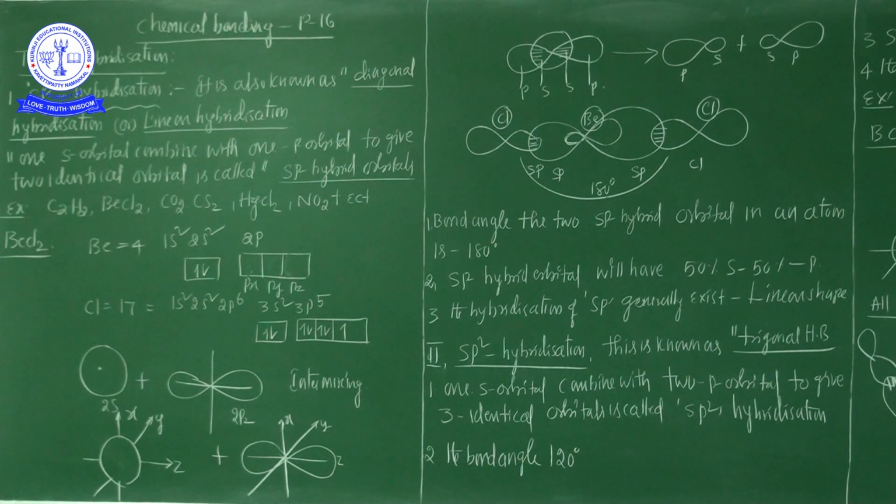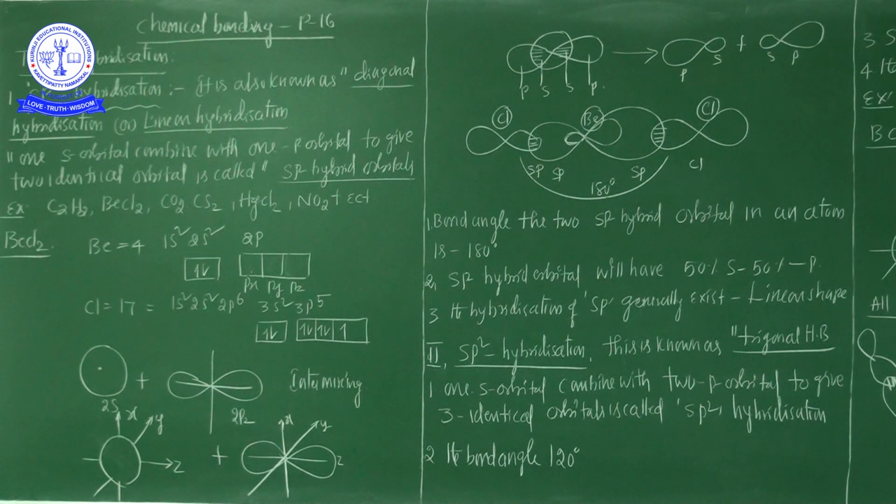That's why this hybridization is called linear hybridization or diagonal hybridization. So listen, sp hybridization is nothing but one s orbital and one p orbital intermixing to form 2 different hybrid orbitals, both sp. This is known as diagonal hybridization or linear hybridization.